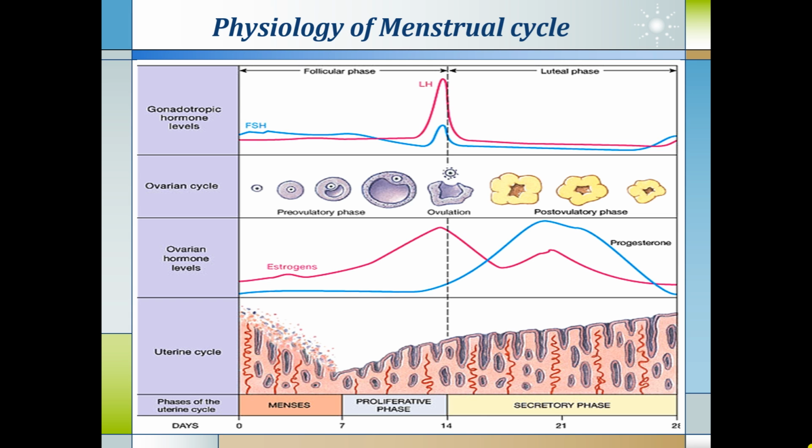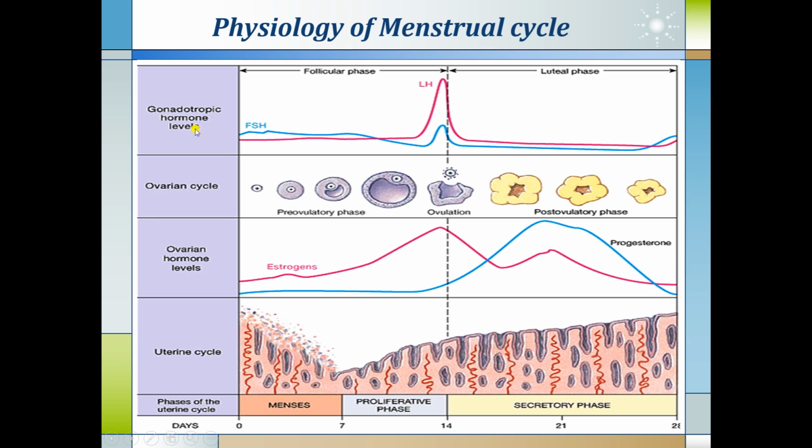We also discussed this in the previous lecture on gonadotropins, the physiology of the menstrual cycle. In the female genital tract, four cycles go together: the gonadotropic hormones, that is FSH and LH, the ovarian cycle, the ovarian hormones, and the uterine cycle.